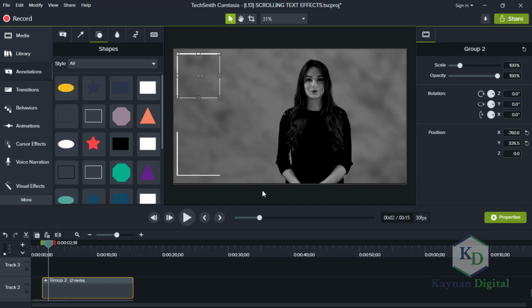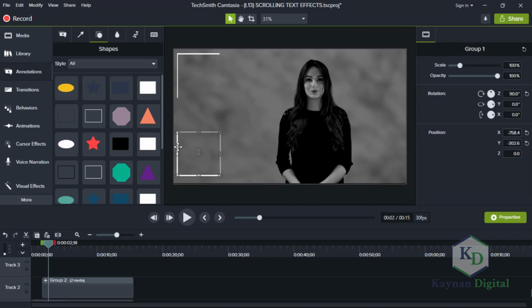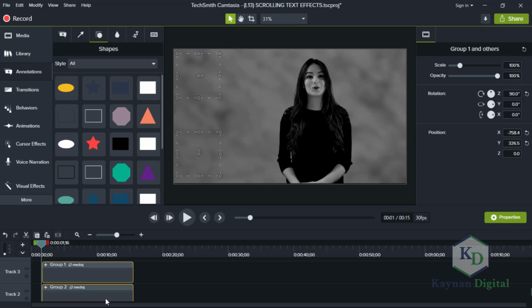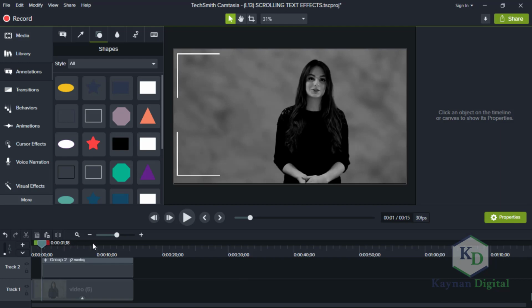I just learned something new that I didn't plan on adding. Remember to group before duplicating. So it's better, let's just duplicate the two groups. Select both groups, Ctrl C, Ctrl V. Where is it? Where is it I duplicated now?